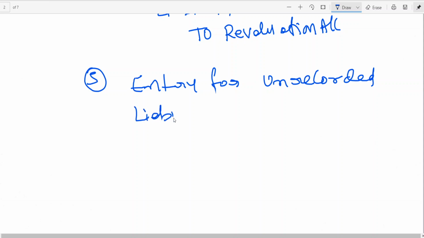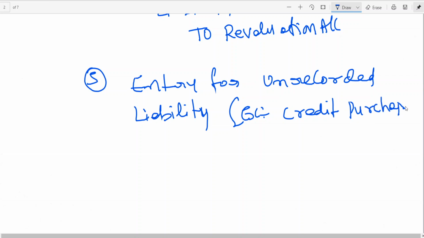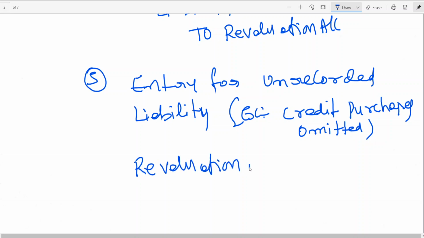The entry will be: it's a loss, so revaluation account is to be debited.